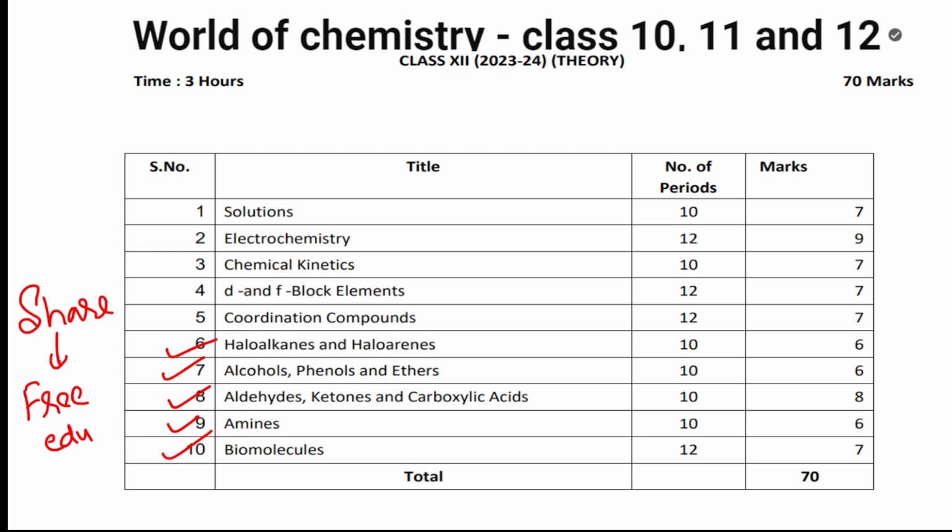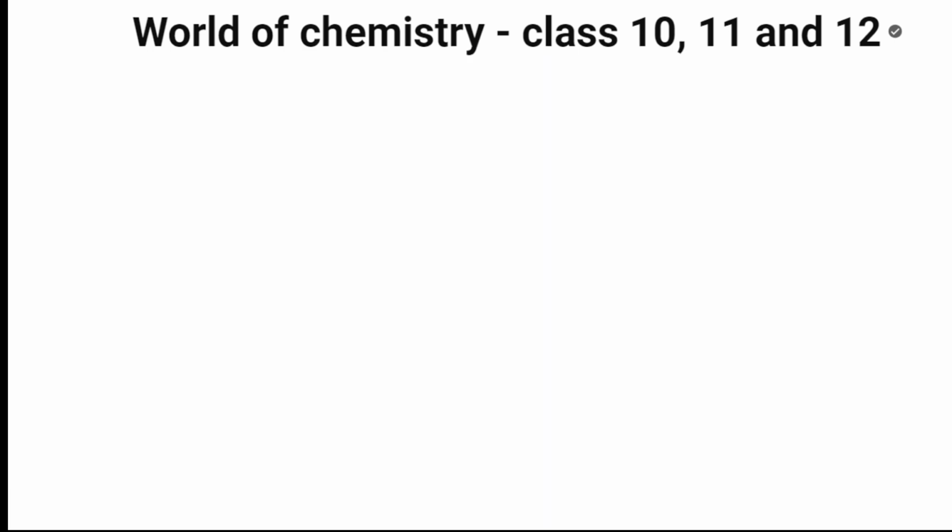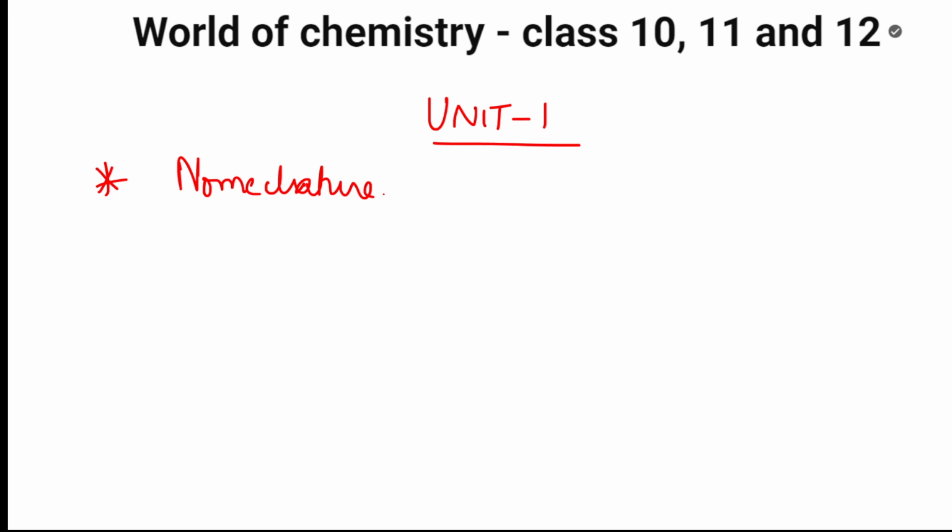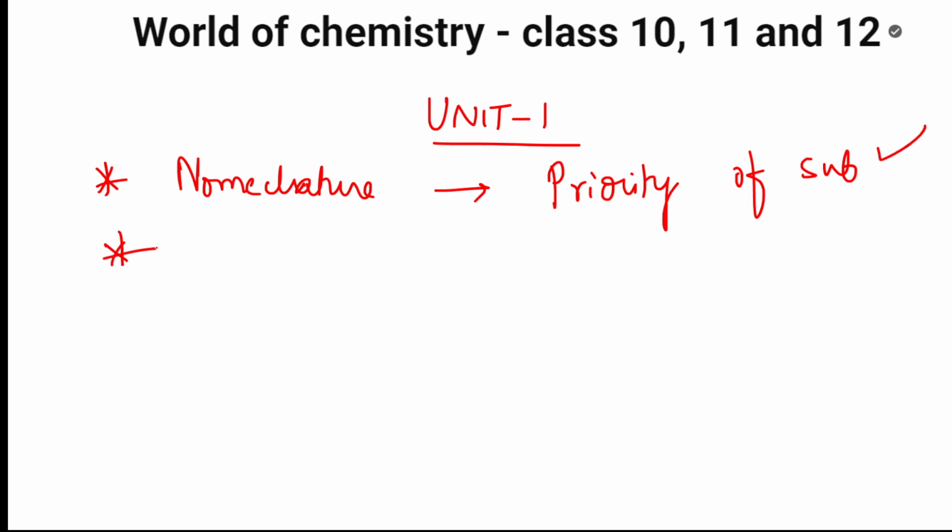So let's start topic wise, chapter wise. In the first topic, do not leave this topic, students: remember the unit 10 or unit 1 of organic chemistry. A compulsory question would come from nomenclature. You should learn nomenclature. In that nomenclature, remember the priority of substituents. This is very important. If you learn this concept, it is easy for you to answer the nomenclature.